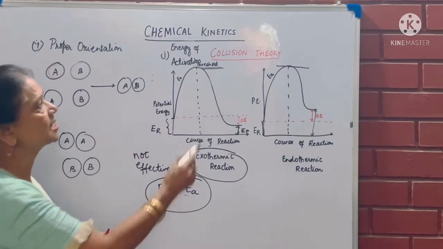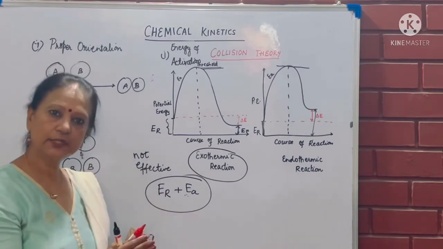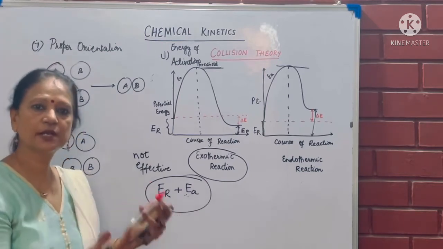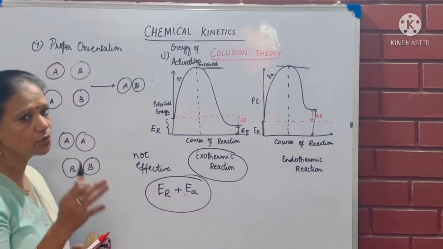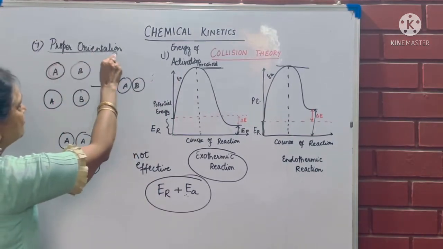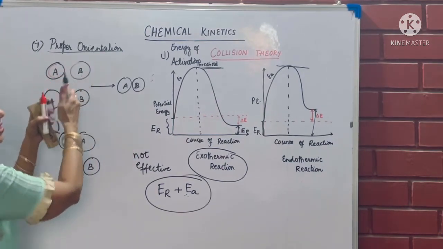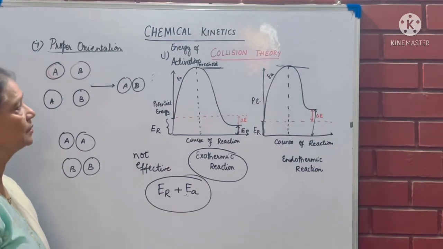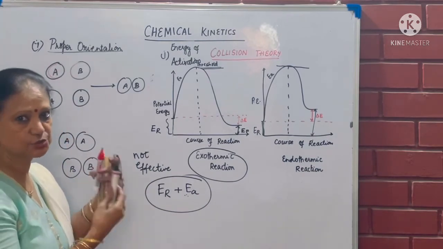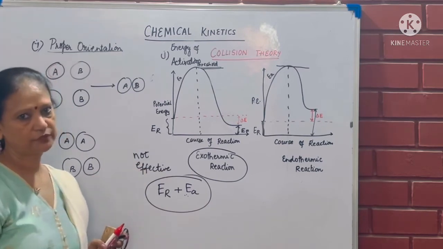So the point is that according to collision theory, the particles or the molecules are colliding with each other. All collisions are not effective collisions. All of them are not giving me the product. Only those collisions are effective which have both these things. That is, they should have a proper orientation, a proper alignment. That is, A should come in contact with B only, then the product will be formed. Or there should be enough energy with the reactants, that is, the threshold amount of energy is present with the reactants, only then the product will be formed.